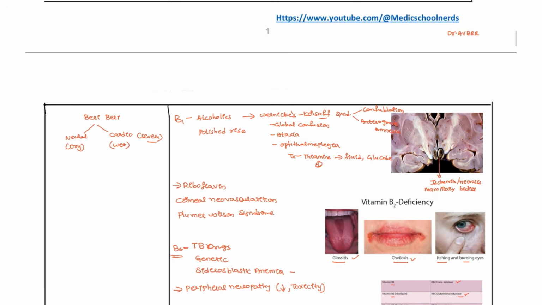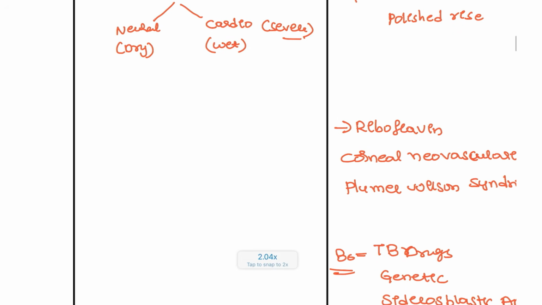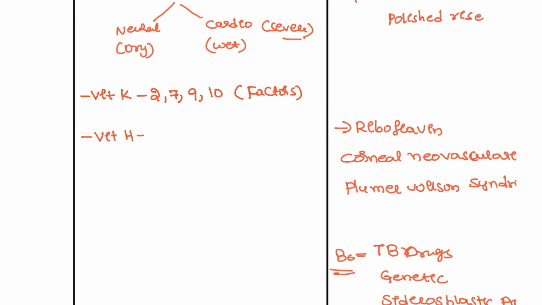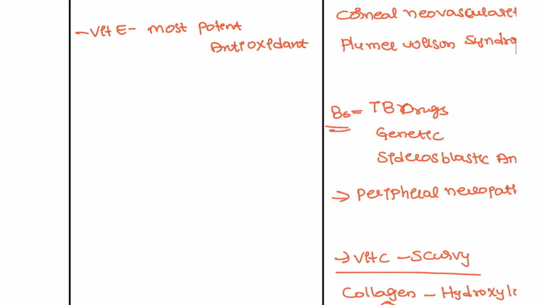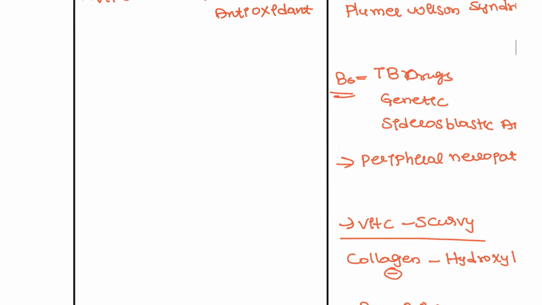These are the main things that you have to take note of, and some of them: vitamin K, which plays a role in factors 2, 7, 9 and 10, the clotting factors. And vitamin H, as I said, this is biotin. And vitamin E, this is the most potent antioxidant that is present, right?